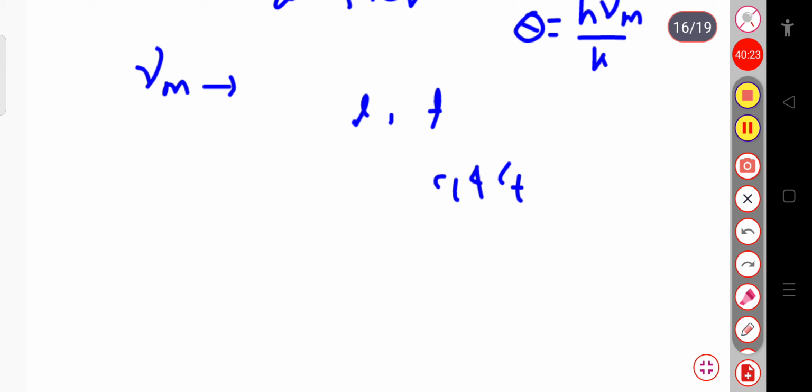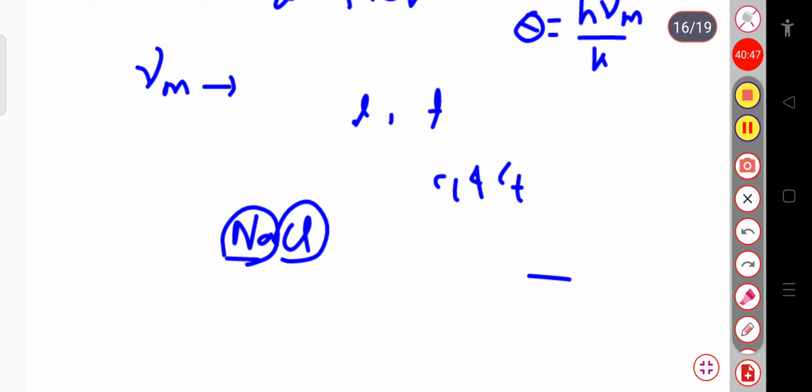For example, in sodium chloride there are two different types of atoms, sodium and chlorine, so this theory is not applicable in this case. Also, Debye's theory completely neglects the interatomic interaction and the electronic contribution to the lattice specific heat. So these are some limitations of Debye's model.